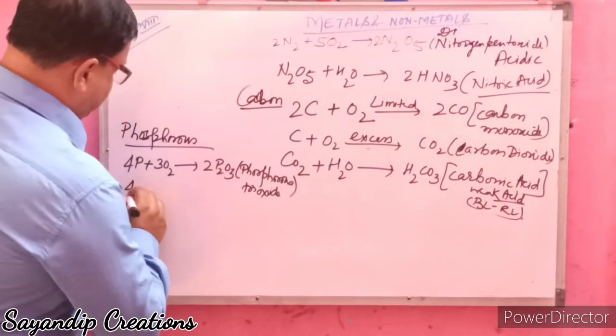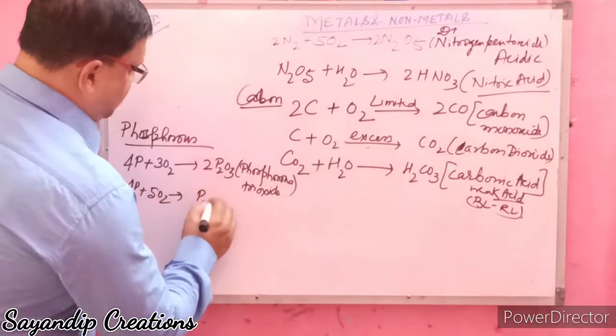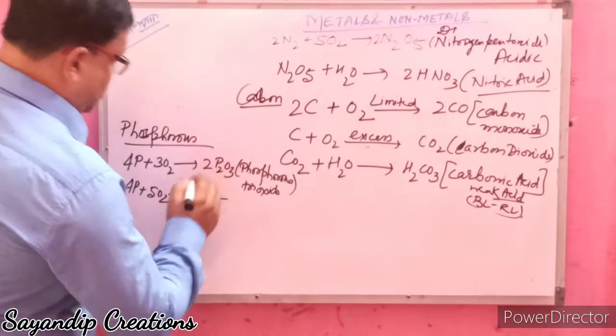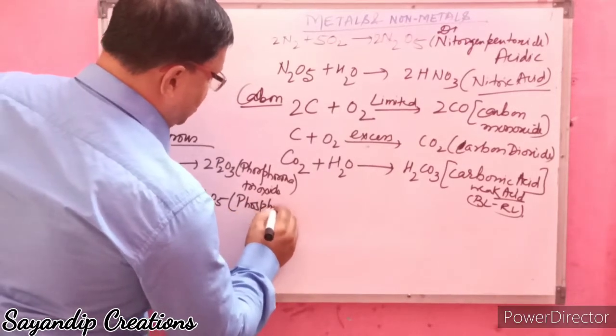And 4P plus 5O2 forms 2P2O5, phosphorus pentoxide.